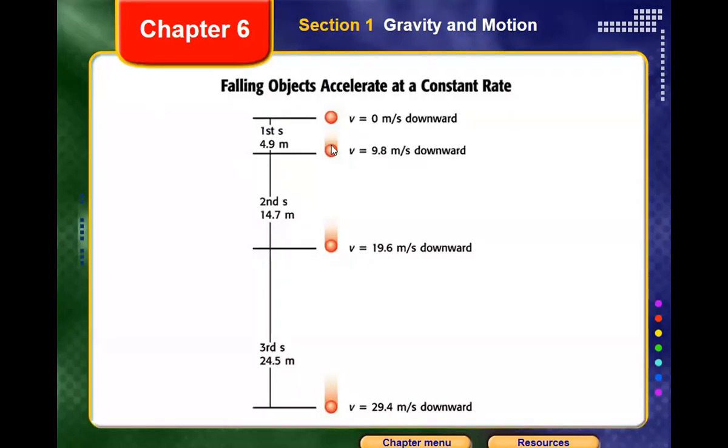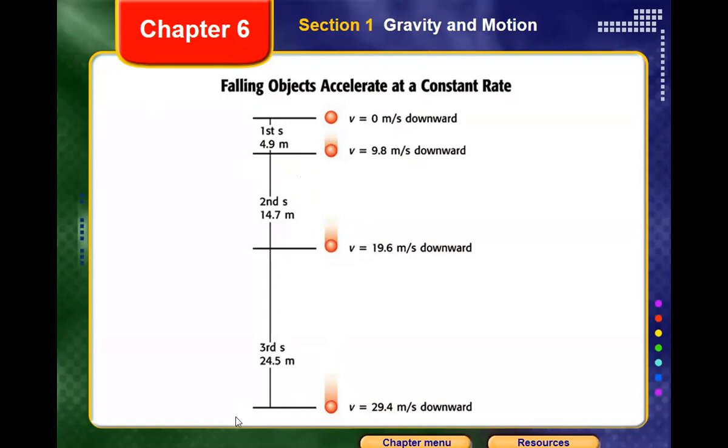Here, for example, guys, we have this ball falling down. At first, the velocity, meaning the speed of the ball, equals 0 meters per second, because it's still not moving. After just 1 second, it accelerates by 9.8 meters per second. That is the acceleration due to gravity, meaning how the ball will speed up because of the gravitational force.